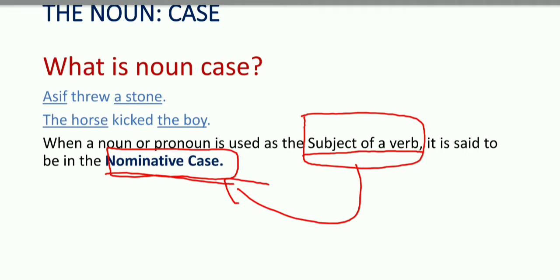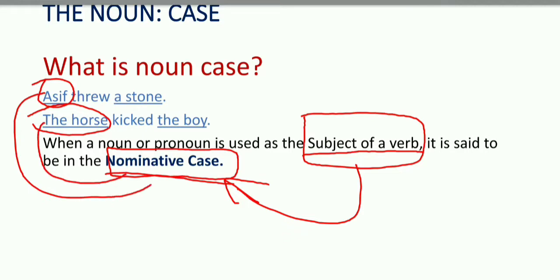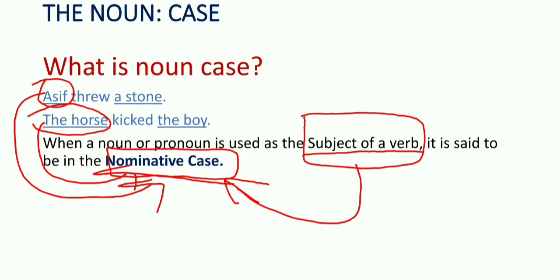It will be in nominative case. Now here we have Asif and the horse, both are in which case? Both are in the nominative case, because they lie in the place of subject.